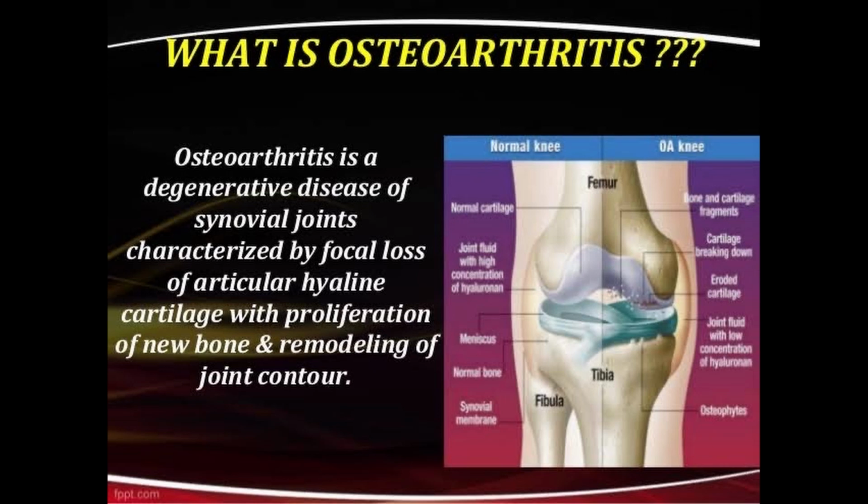Firstly, we talk about what osteoarthritis is. Osteoarthritis is a degenerative disease of the synovial joint, characterized by focal loss of articular hyaline cartilage with proliferation of new bone and remodeling of the joint contour. As you can see on the diagram, there is a knee joint formed by the femur, the tibia and the fibula. It affects the hyaline cartilage, and remodeling of the joint contour occurs.